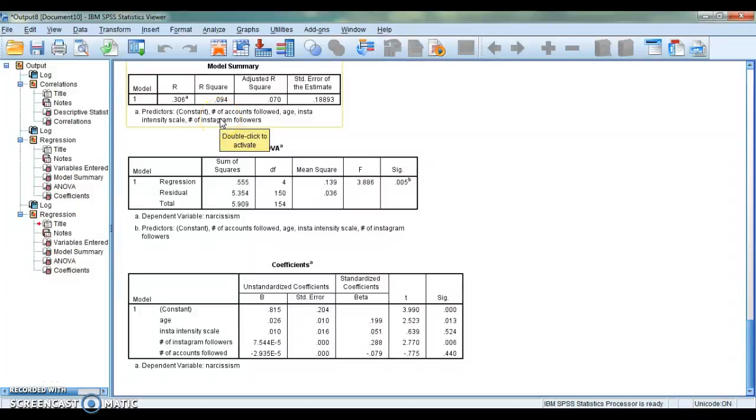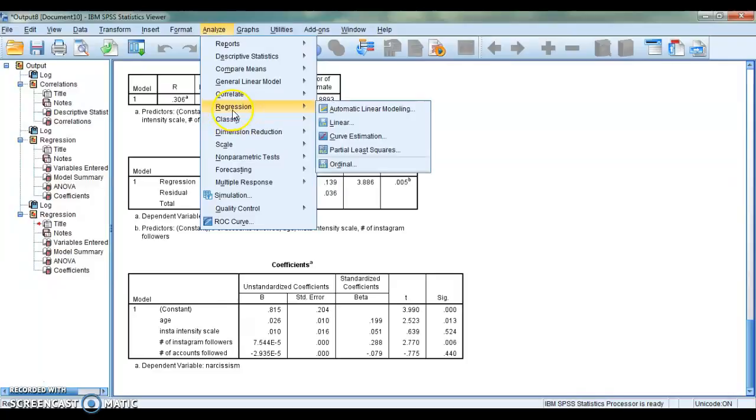So now we know a little bit about what predicts narcissism, specifically when it comes to Instagram use. But if you remember correctly, I also have a variable regarding self-esteem in this data set. So I want to see if any of these Instagram predictors will also predict self-esteem. So what I'll do is I'm going to analyze back to regression.